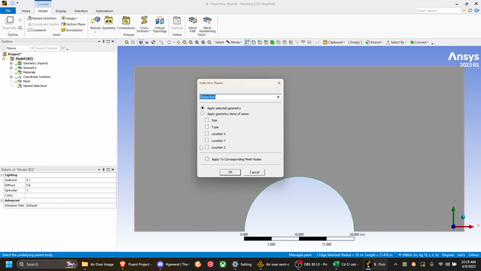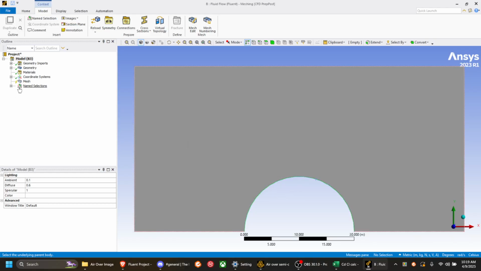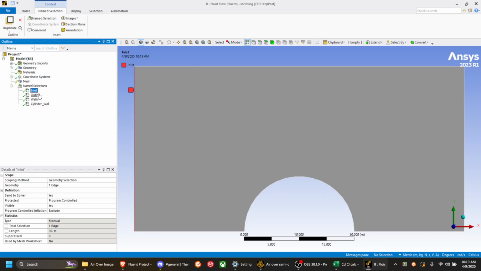And then we should name the cylinder walls separately for our calculations. And you can see that they're all here now: inlet, outlet, wall, cylinder wall.